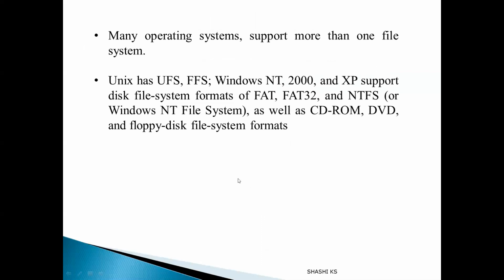And a real-time example: we have already seen that many operating systems support more than one file system. For example, Unix supports the Unix file system and the fast file system. The Windows series of operating systems support the file allocation table and Windows NTFS. They also support the file system formats of CD-ROM, DVD and floppy disks. Apart from this, we have a lot of new file systems coming, like the Fuse file system and the Google file system. All such new file systems keep arriving day by day. So that is about real-time implementations of file systems, some file systems which are being used by contemporary operating systems.